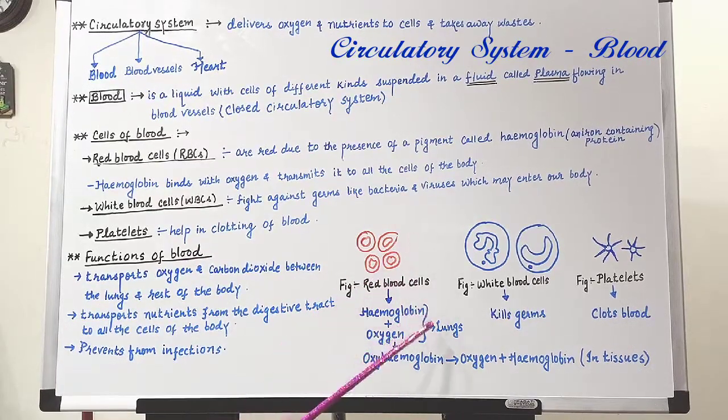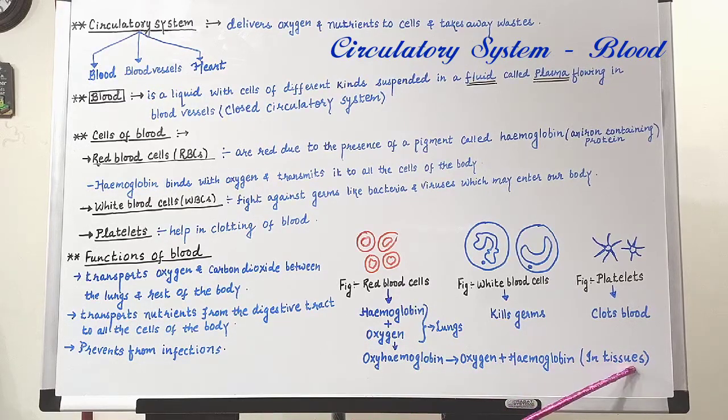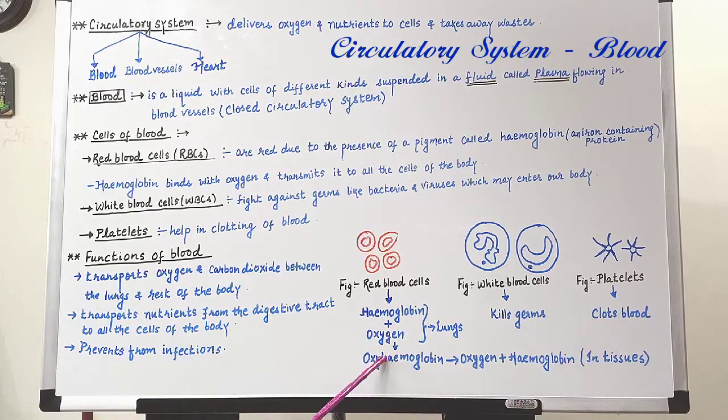As you all know, oxygen reaches the lungs as a process of breathing, and inside the lungs there is more concentration of oxygen. Blood, which contains hemoglobin, combines with oxygen inside the lungs and forms oxyhemoglobin. This oxyhemoglobin travels through the blood vessels and reaches the tissues or cells. Inside the tissues, what happens? This oxyhemoglobin breaks into oxygen and hemoglobin, and this oxygen is supplied to the cells. In this way, hemoglobin helps in transport of oxygen.